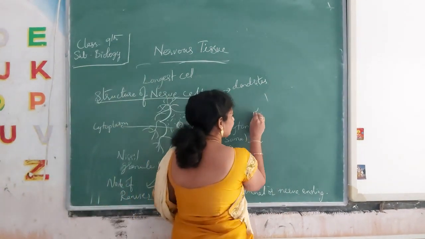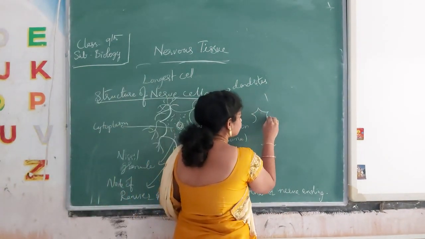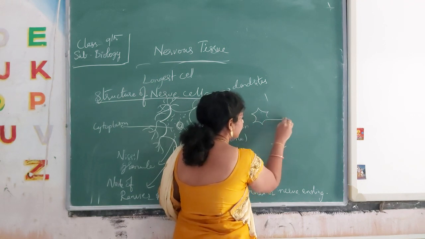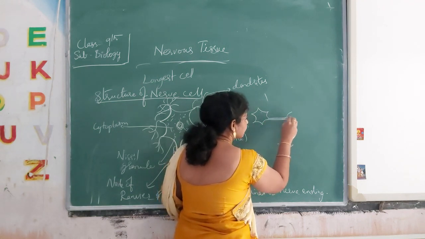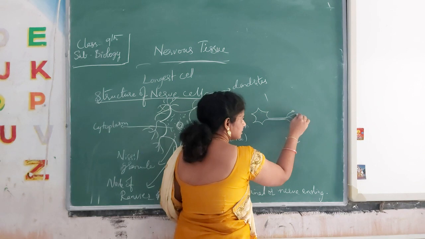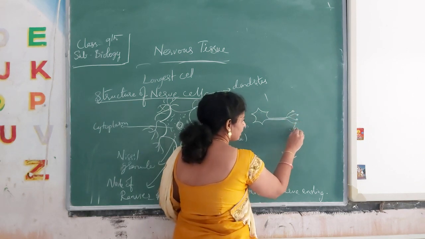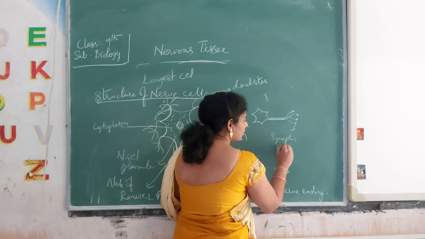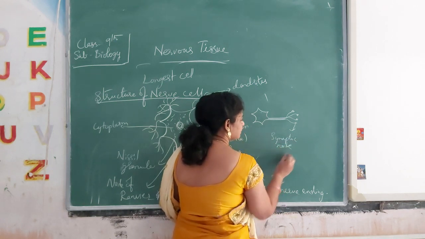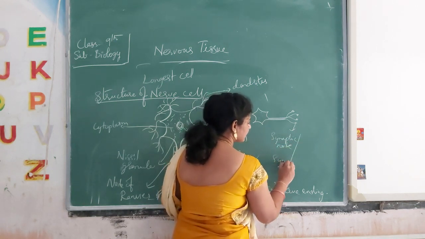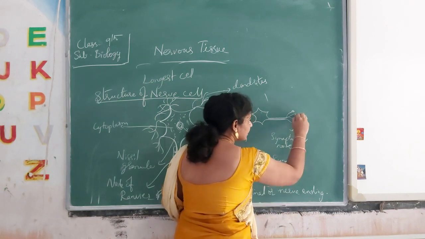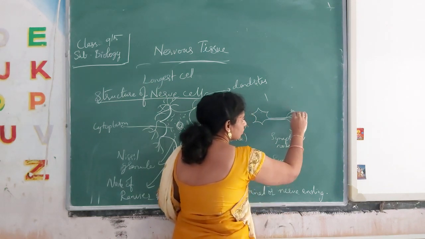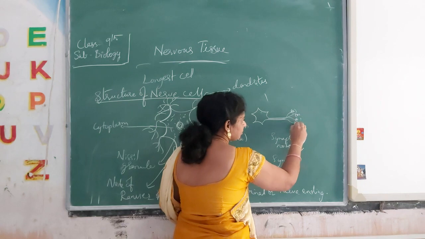Now I said this is one nerve cell. It has nerve endings. This is called the synaptic knob, or synapse. This region is called the synapse region, where the information is transmitted.